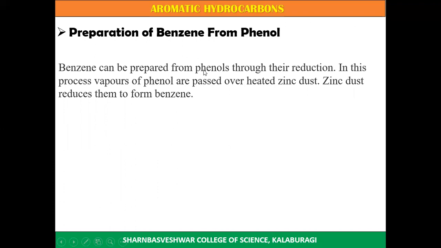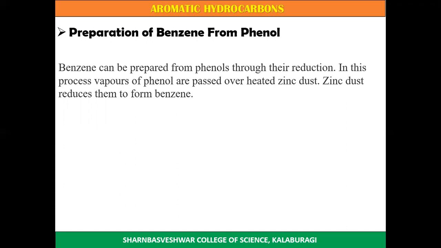So in preparation of benzene, the first reaction we are studying is preparation of benzene from phenol. So how is benzene prepared from phenol? We all know that when we speak about a reaction, there should be some reactants, and if we add some reagents, we will get a product. Here our product is benzene, which will be on the right hand side, and the reactant is phenol. Benzene can be prepared from phenol through reduction.